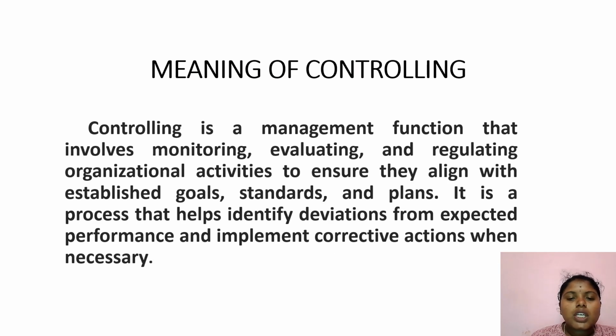Meaning of controlling. Controlling is a management function that involves monitoring, evaluating, and regulating organizational activities to ensure that they align with the organization's goals, standards, and plans. It is a process that helps identify deviations from expected performance and implement corrective actions when necessary.